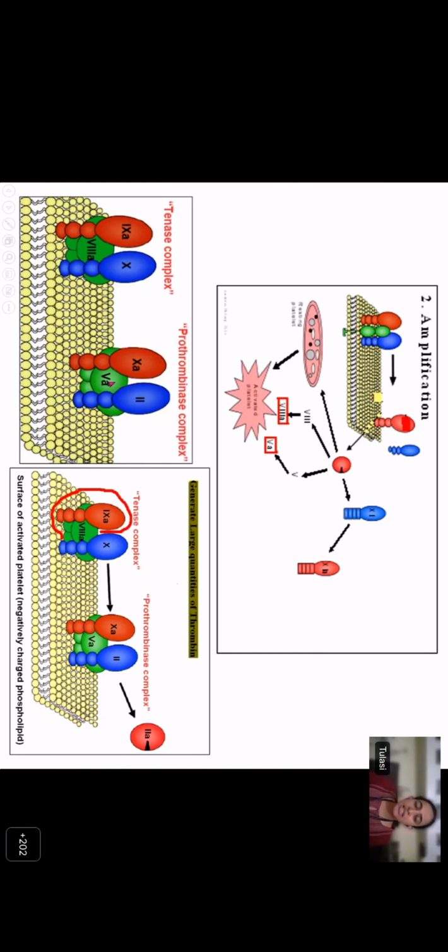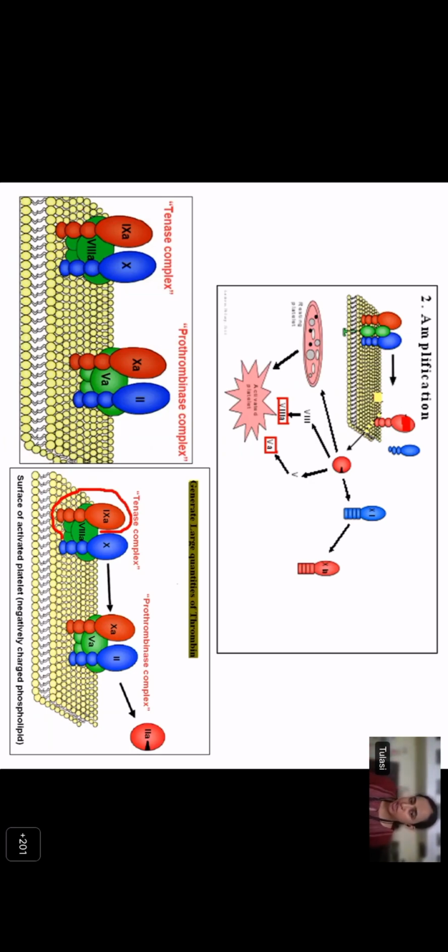As the name indicates, the 10A complex causes activation of factor 10 and the prothrombinase complex causes activation of factor 2. So the 10A complex is formed by the activated factor 8, activated by thrombin, and the activated factor 9, which is activated in the initiation step, and the 10. So together, the 10A complex causes conversion of 10 to form 10A. The activated 10A will now form the prothrombinase complex together with the cofactor factor 5 to convert prothrombin to form thrombin. Now, this step is capable of generating large amounts of thrombin. So in this step, you realize the sheer importance of factor 8 and 9 in the formation of thrombin.